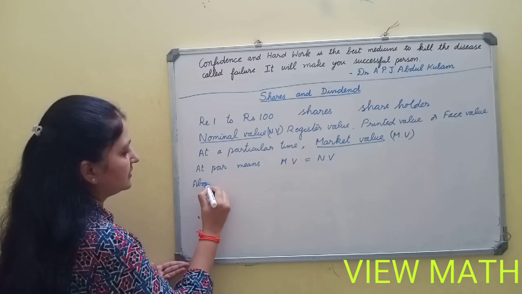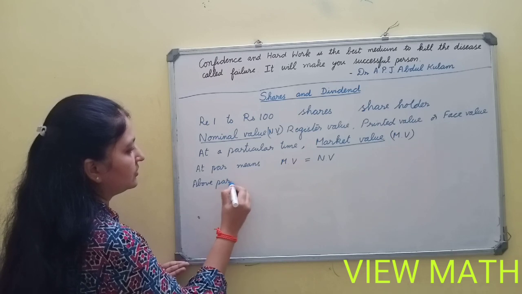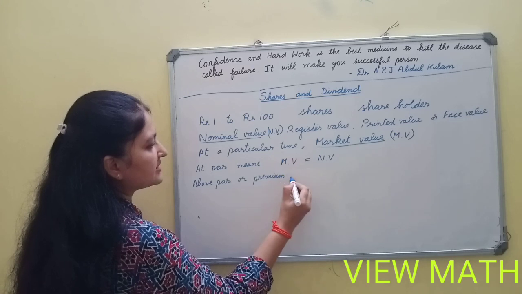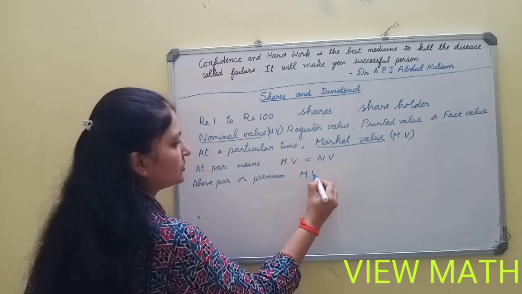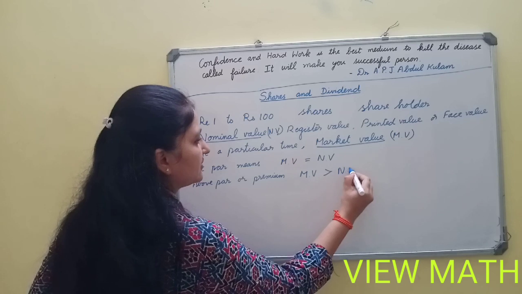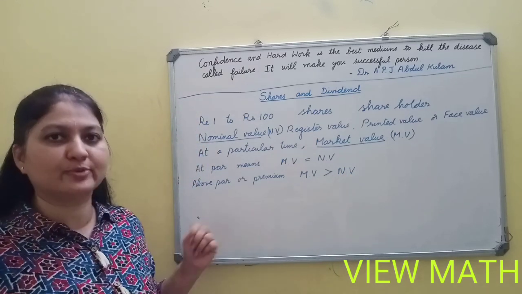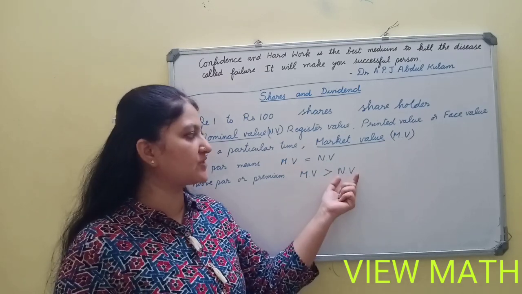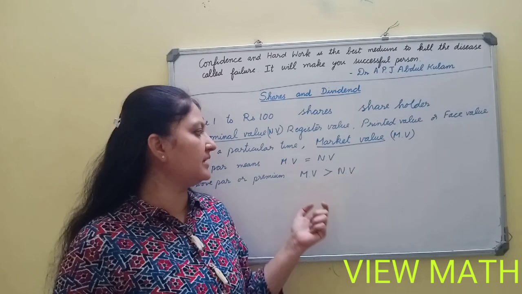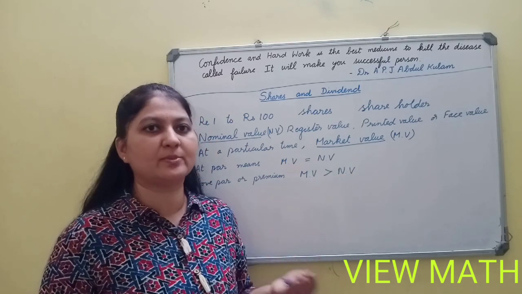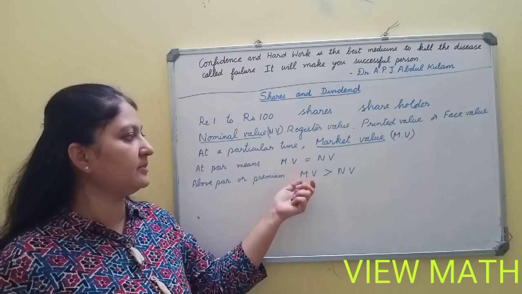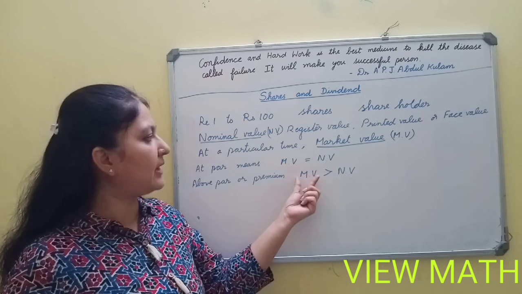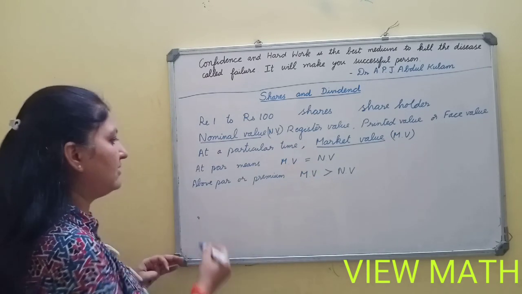Above par or premium. In this case, market value will be greater than nominal value. That means the company is running in profit. Nominal value is fixed by the company at the beginning. Market value depends upon the performance of the company. So at a particular time, it may keep on changing. So if the company is running in profit, market value will be greater than nominal value.